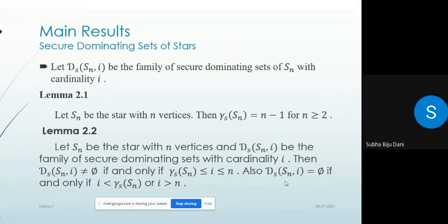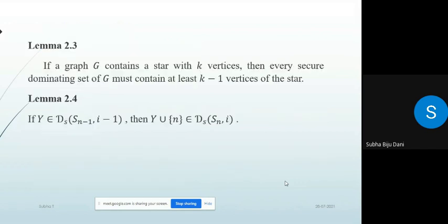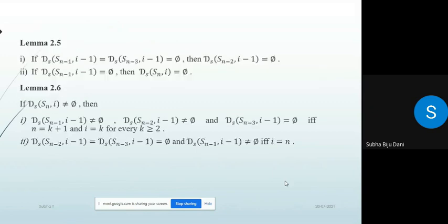Also ds(Sn, i) equals the empty set if and only if i is less than gamma_s(Sn) or i is greater than n. Another lemma: if a graph G contains a star graph with k vertices, then every secure dominating set of G must contain at least k minus 1 vertices of the star. Then next lemma: if Y belongs to ds(Sn minus 1, i minus 1), then Y union {n} belongs to ds(Sn, i).